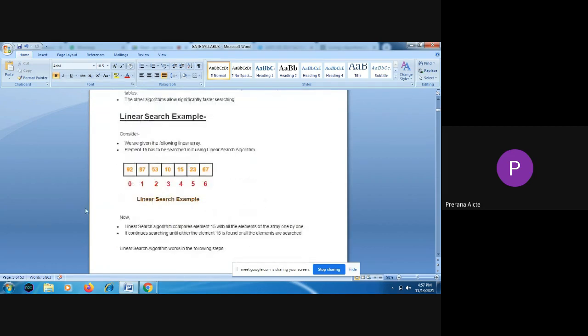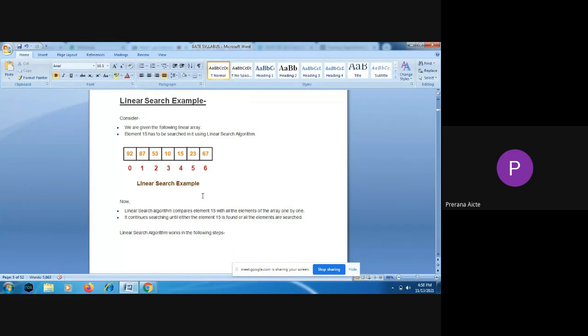Let us take an example. I think you already know, but I will go quickly. Let us consider an array of 7 elements, and you are going to search for the element 15. We start searching from the 0 index onwards. Our element 15 is compared with the 0th position, that is 92, which is not equal. So we compare with 87, then 53, then 10, and then we go to the fifth position. It is compared, and as the element is found, it returns the position of that element.